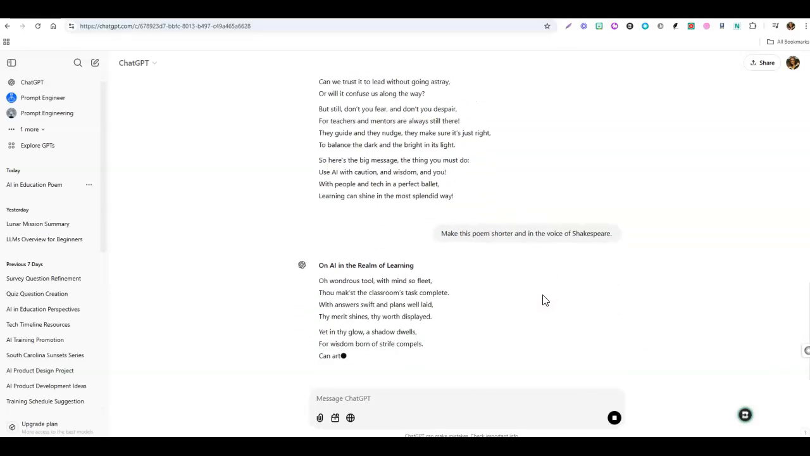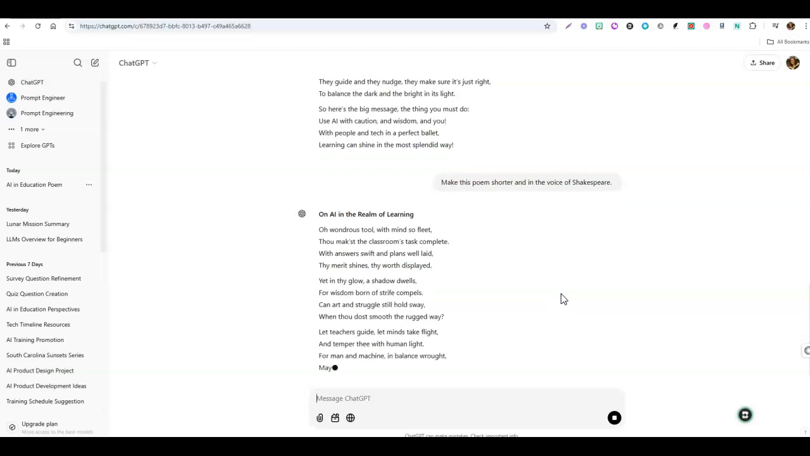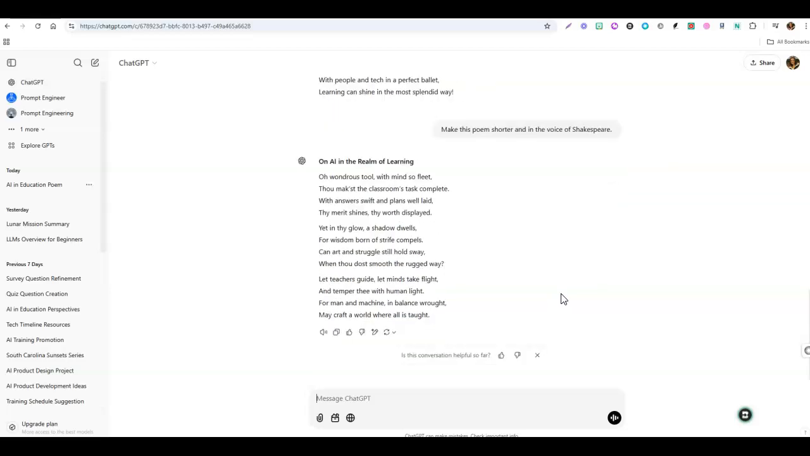Okay, this does read more like Shakespeare, and let's see if it makes it shorter for us. Yes, it did. I want you to see that you can make changes or add things to it, and it's called, again, iterative prompting. So this was ChatGPT.